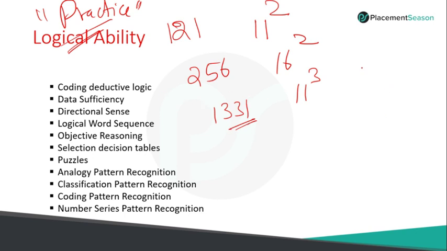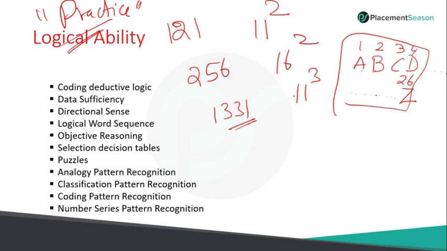And coming to coding, decoding, and alphabet series, you just convert the alphabet series to number series. Before that, you need to do your homework. When you enter the exam hall for the AMCAT test, you will be given a rough sheet. So take the rough sheet, write all the alphabets from A to Z, and start numbering them. Don't do this after you start the test. Do all these things before you start the test. Then you will find time to easily pick the values and do the calculations. Clear? So now we will solve some questions in logical ability.